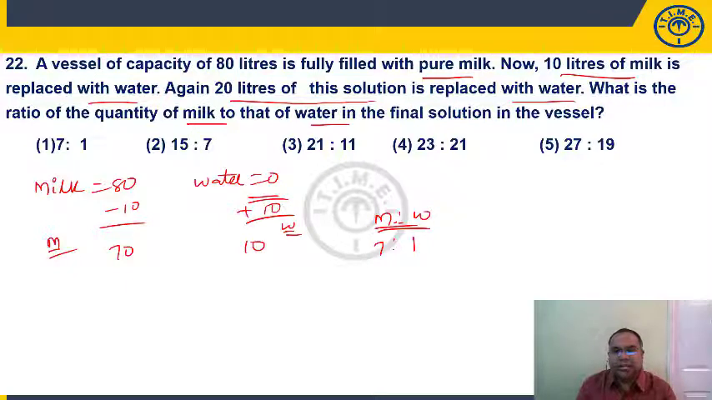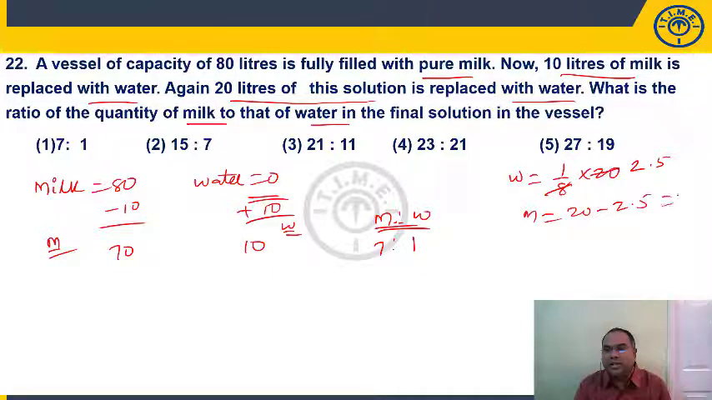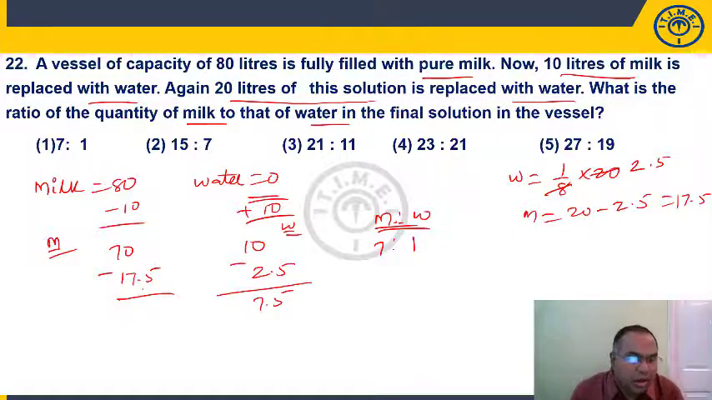Now in this 20 liters, milk is to water is what ratio? 7:1, so 7:8 in total. So water will be 1/8 of 20. 8 2s are 16. Put a point here, 20. 8 2s are 16, 4 is remaining, 40, 8 5s are 40. So 2.5 liters out of 20 liters is water. So milk should be 20 minus 2.5, 17.5. So out of the 70, 17.5 milk is removed and 2.5 water is removed. So we have 7.5 water, and if you remove 17.5, we'll get 52.5 liters of milk, right?